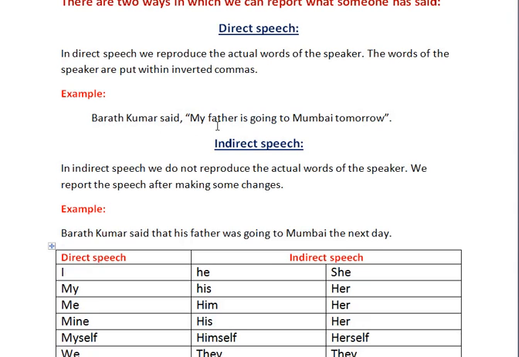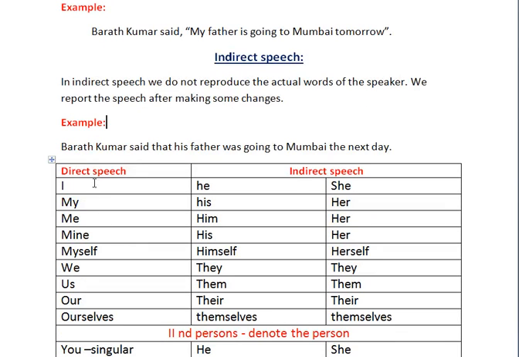So while you are changing direct speech into indirect speech, you need to change the personal pronoun first, then the tense of the reported speech, and third, the special words of the reported speech.